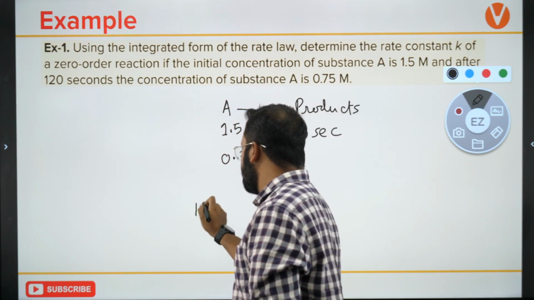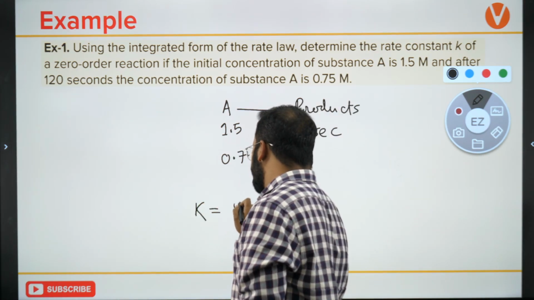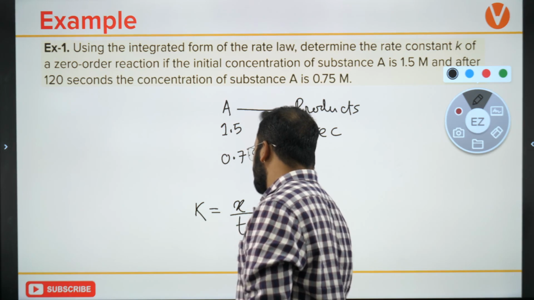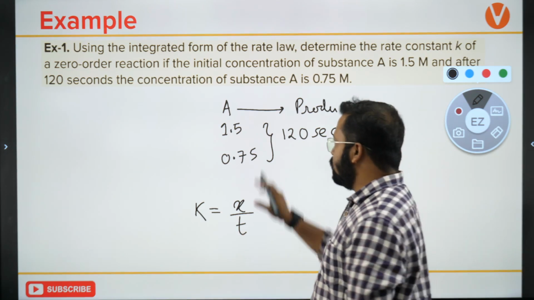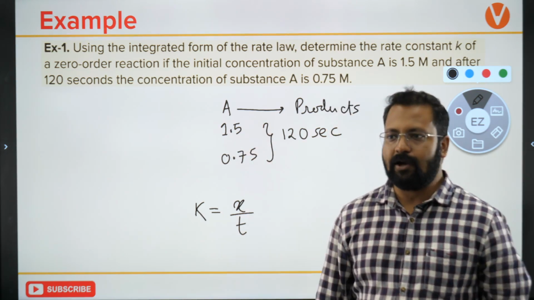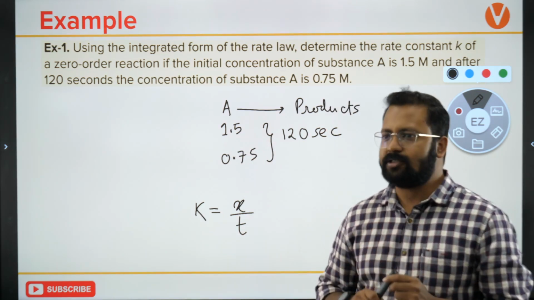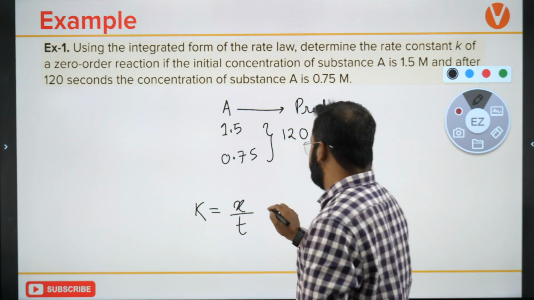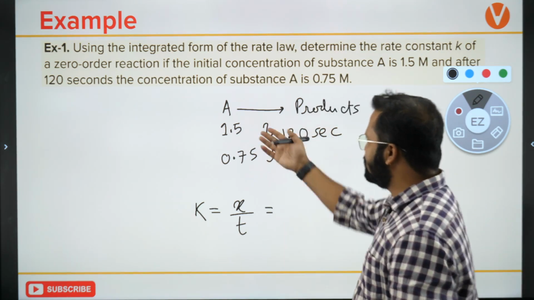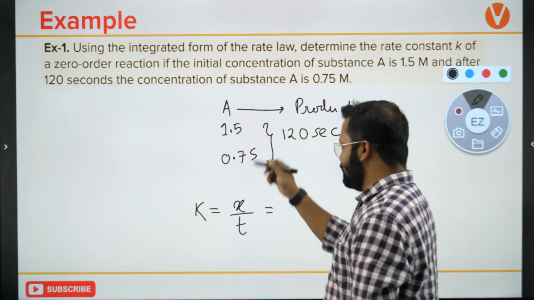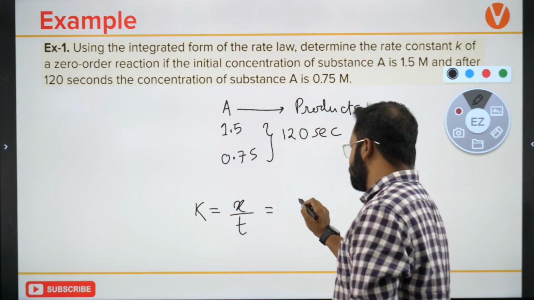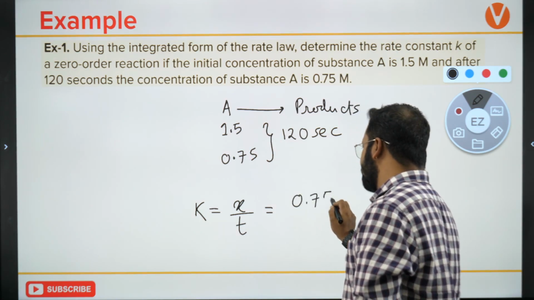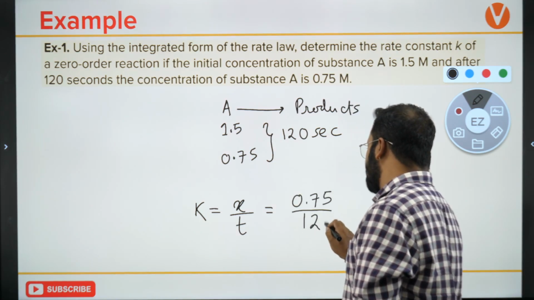Rate constant is nothing but x upon t. What is x? X is whatever is the change. This is half-life, obviously. So the change is 0.75 upon 120 seconds.